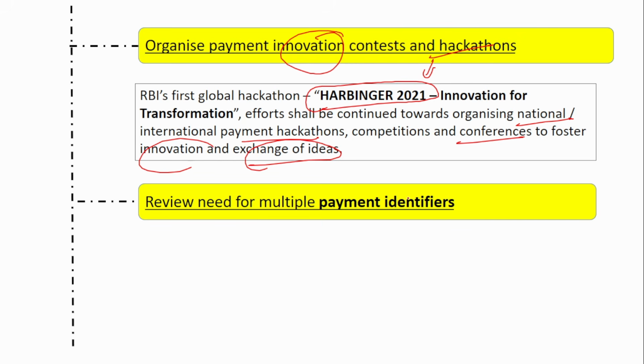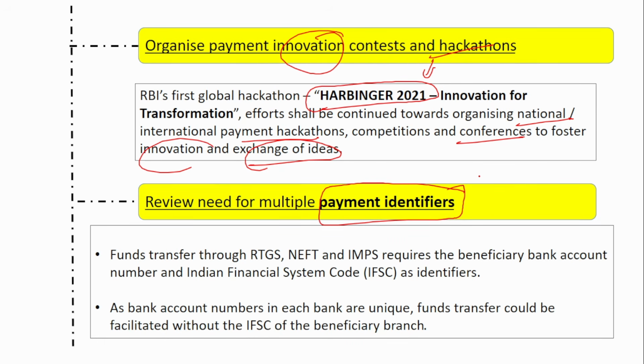Next is review need for multiple payment identifier. So here, say suppose you have an SBI account and you want to transfer your money to another SBI account. In that case, account number itself is enough, right? Nothing else is required. But if you want to transfer from SBI to HDFC account, either by NEFT or RTGS or IMPS, in that case, apart from the account number, one more thing is required, that is called the IFSC code.